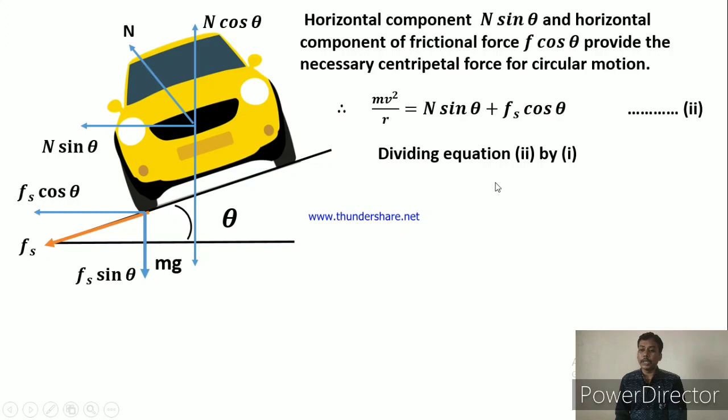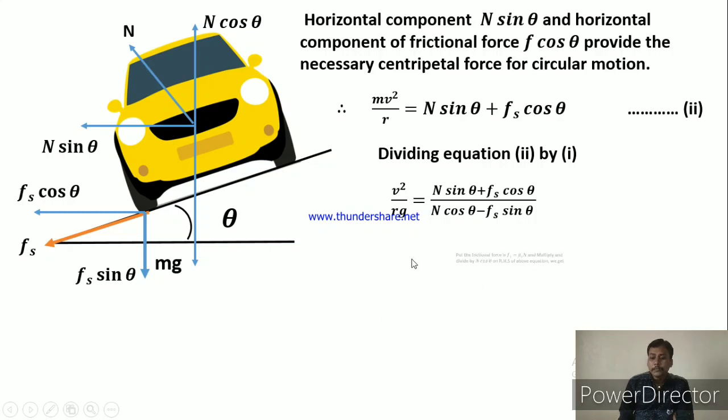So divide equation 2 by 1, we get v square upon rg. Equation 1 is mg equals N cos theta minus Fs sin theta, and equation 2 is N sin theta plus Fs cos theta. So here we get v square upon rg is equal to N sin theta plus Fs cos theta upon N cos theta minus Fs sin theta.